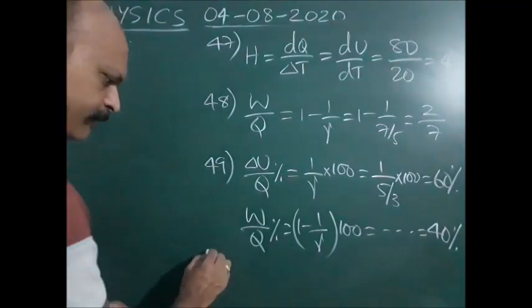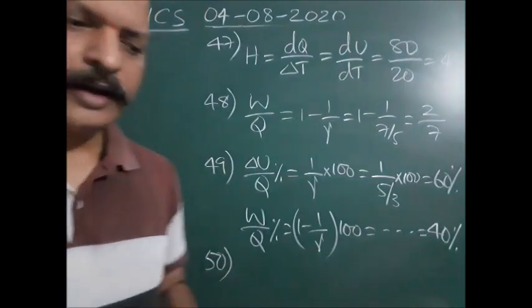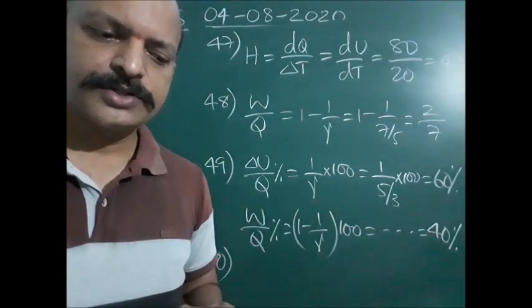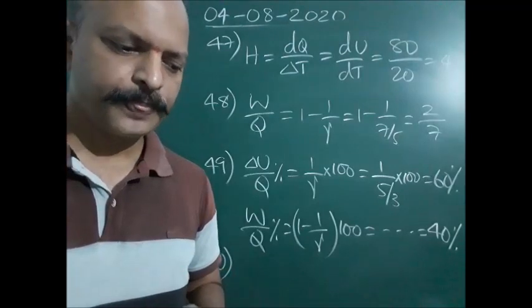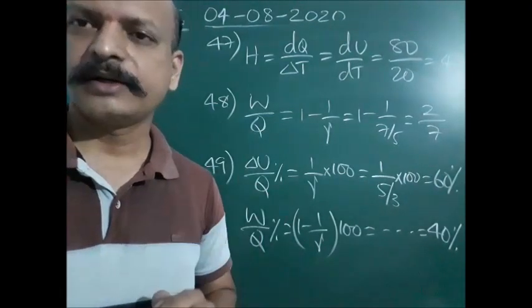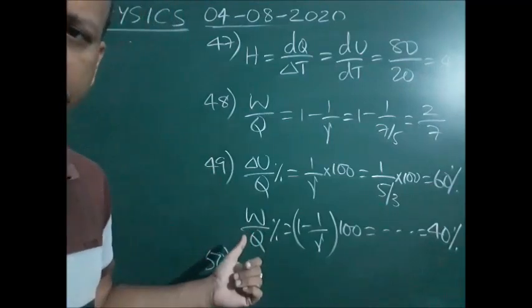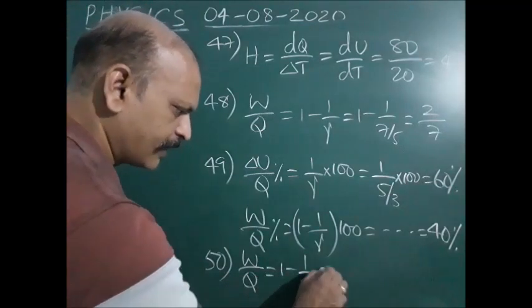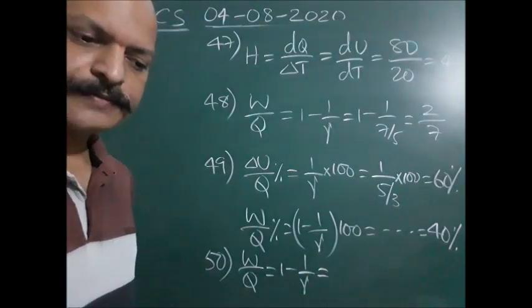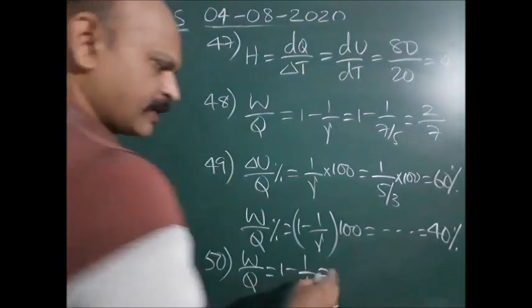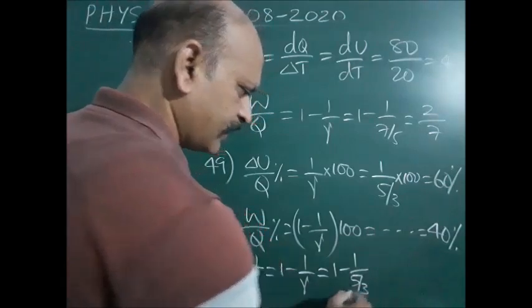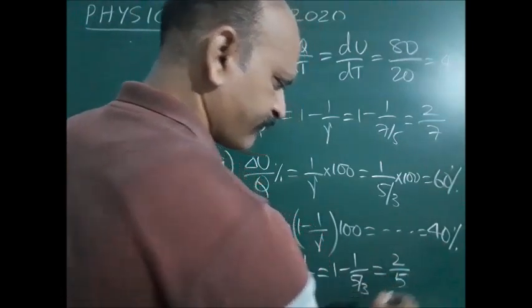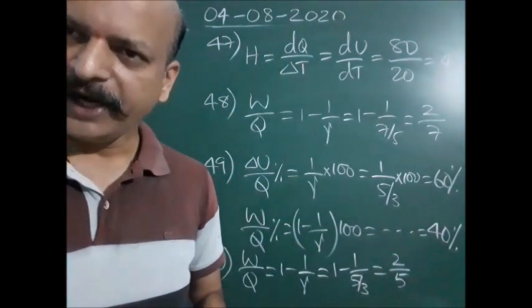Next, let us see the question number 50. A quantity of heat Q is supplied to a monoatomic gas which expands at a constant pressure. The fraction of heat that goes into work done by the gas. Again, fraction of work done by the gas. This formula only we have to use. That is W by Q is 1 minus 1 by gamma. Which gas is it? Monoatomic gas. Okay, so therefore 1 minus 1 by 5 by 3. That 5 by 3 goes up, therefore it will become 2 by 5. Okay, it is a fraction, right?